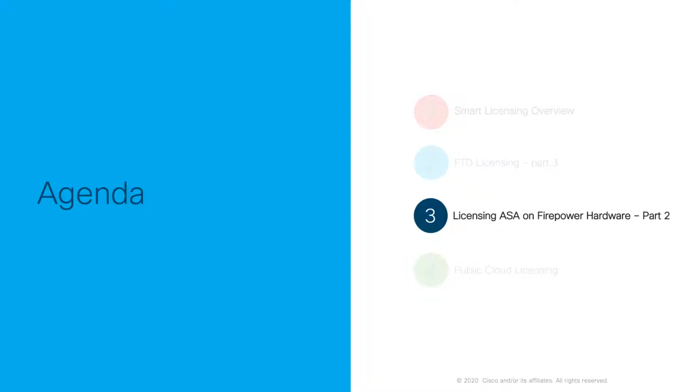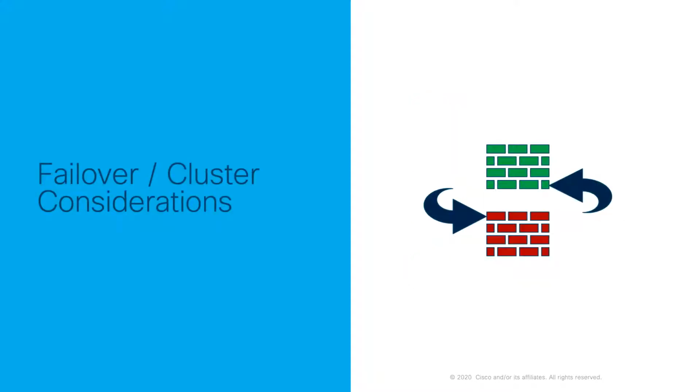In this video, I'll be covering licensing ASA on firepower hardware, and this is part 2 of the ASA series, where we'll be talking about failover and clustering considerations.